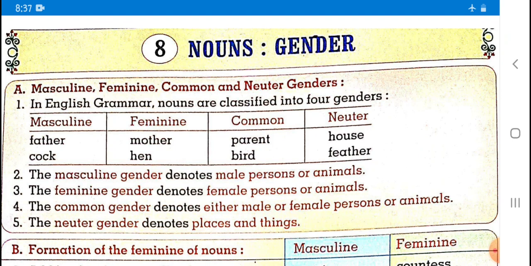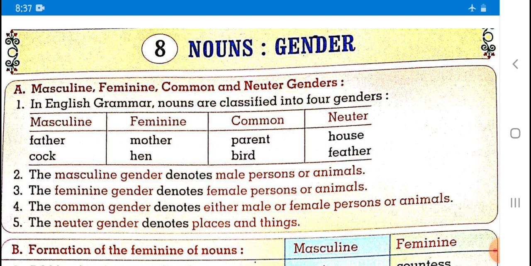Today, we are going to understand topic number 8, nouns and gender. Nouns means name of anything that is visible or invisible. Gender is divided into two parts, male gender or female gender. So, today we are going to understand masculine, feminine, common and neuter genders. Today we are going to talk about four types of gender: masculine, feminine, common and neuter gender.